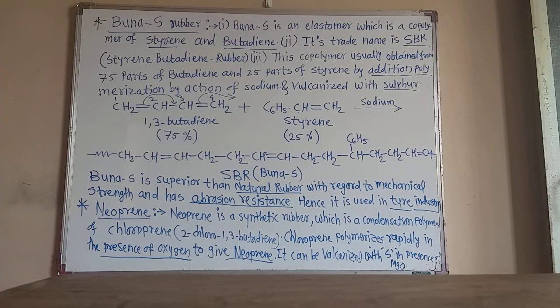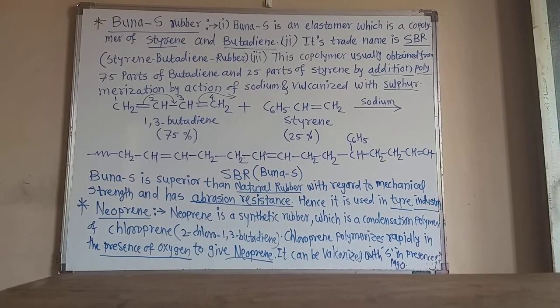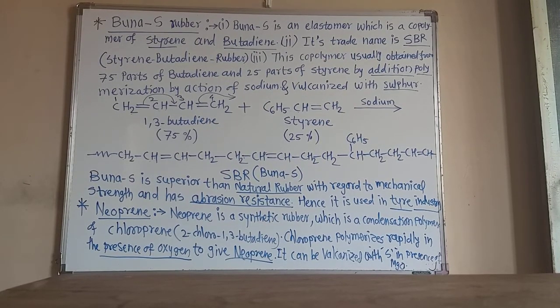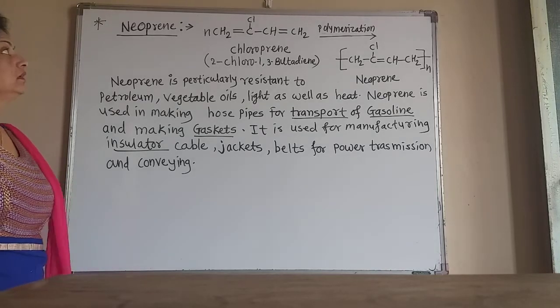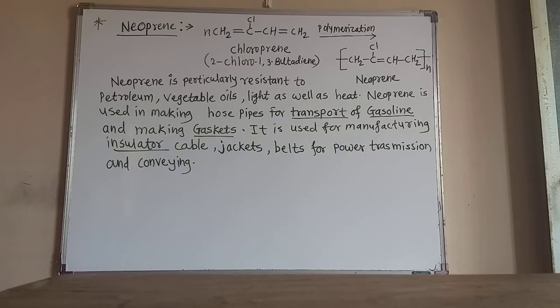Now let us learn how the reaction is carried out during the formation of neoprene rubber from chloroprene. Pay attention here: let us learn how neoprene, the elastomer or rubber, is manufactured or polymerized.